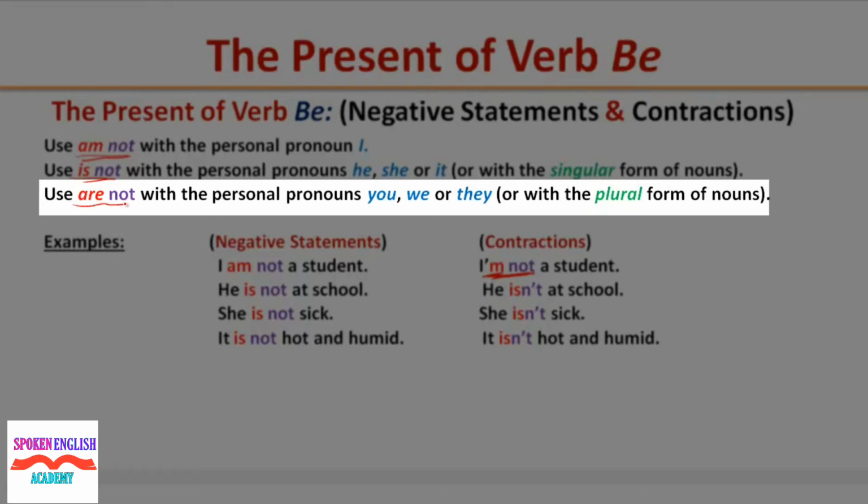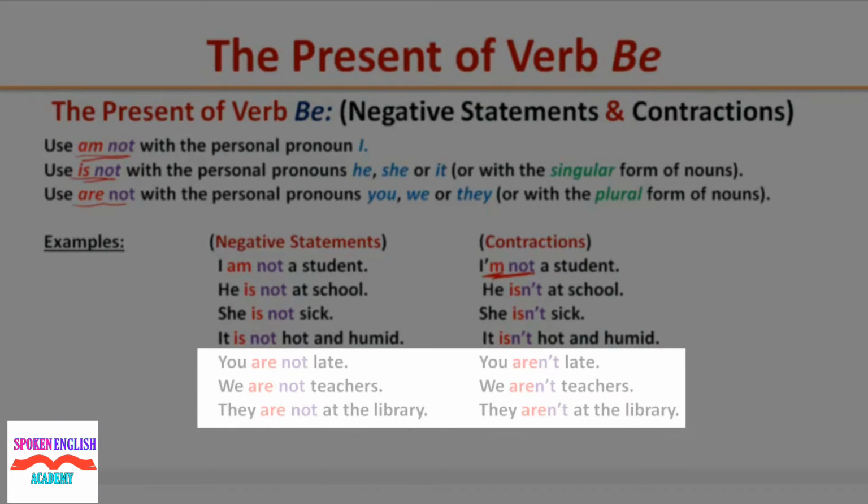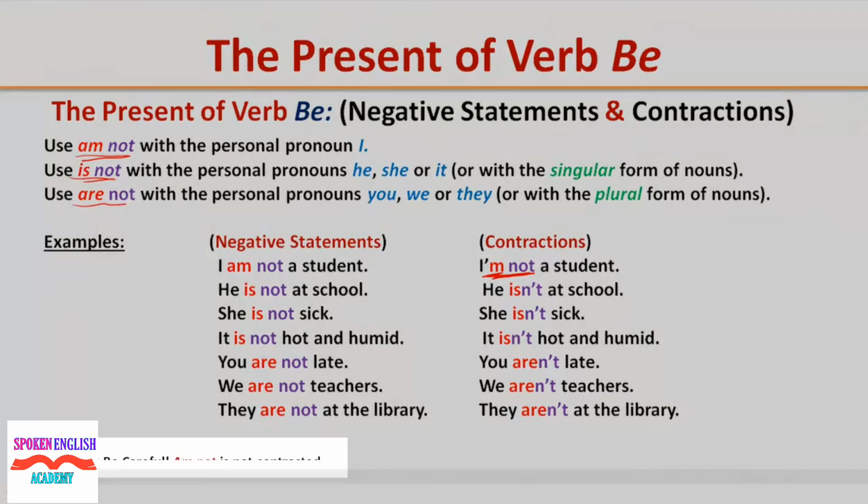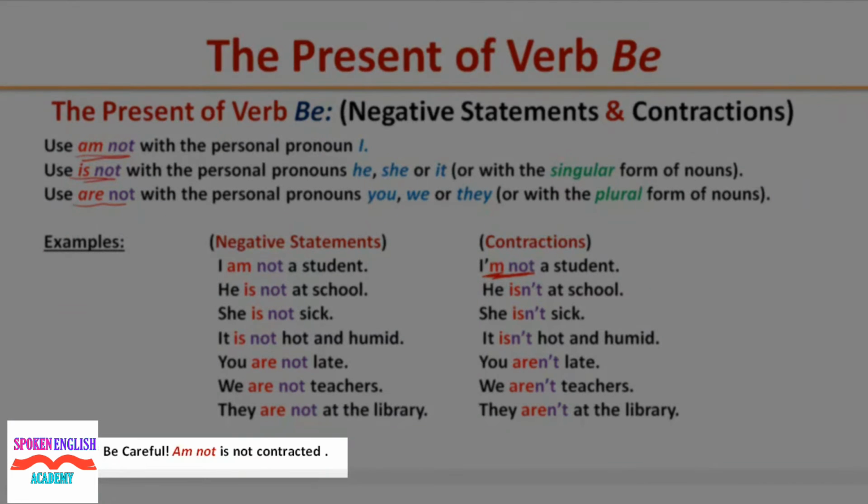Use are not with the personal pronouns you, we, or they, or with the plural form of nouns. Examples, you are not late. You aren't late. We are not teachers. We aren't teachers. They are not at the library. They aren't at the library. Be careful. Am not is not contracted. So do not contract the verb am with the word not.